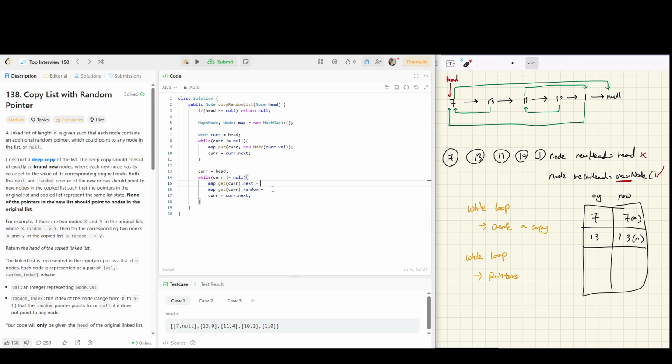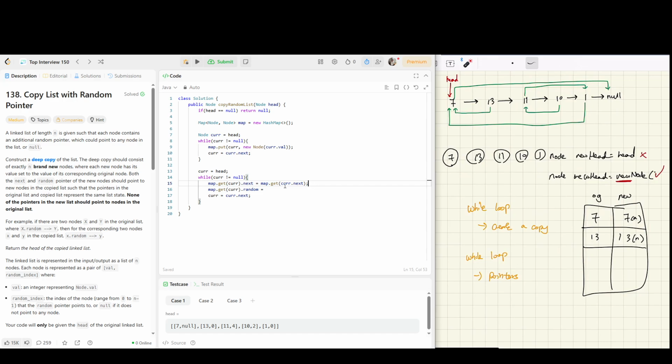So what goes in here? If we say current.next, what we're essentially doing is, since we created all the new nodes and 7 is pointing to 13, we would be pointing to our original linked list, which we shouldn't do. So what we can do is map.get(current.next).